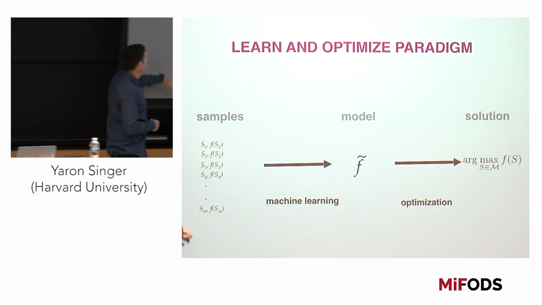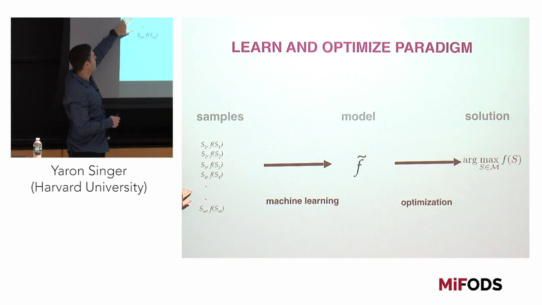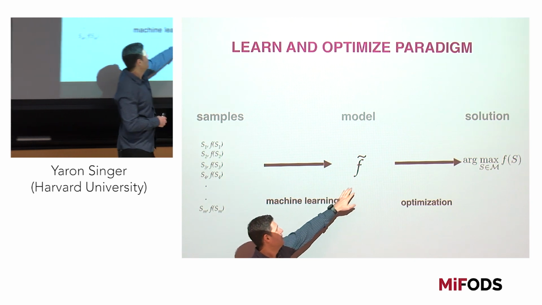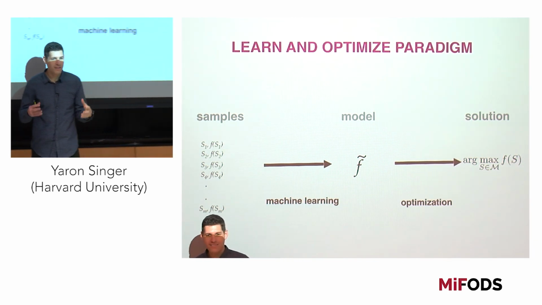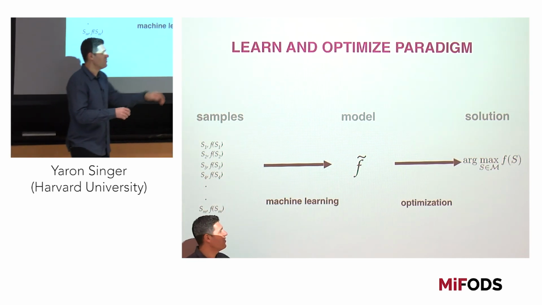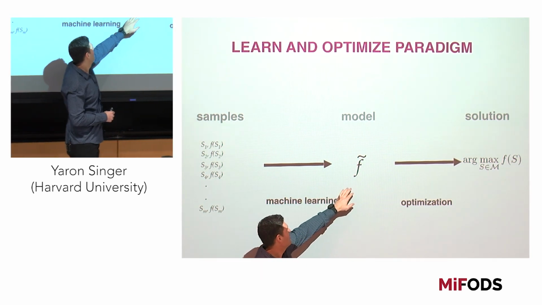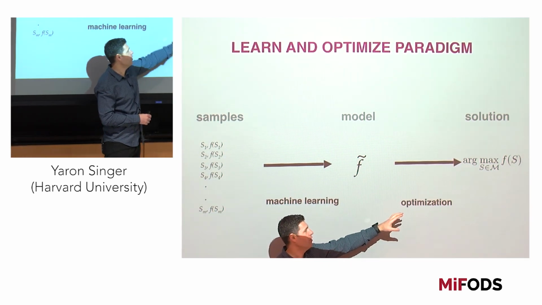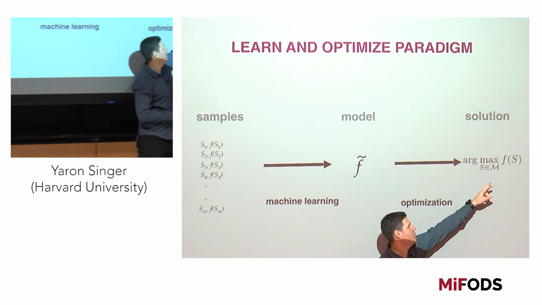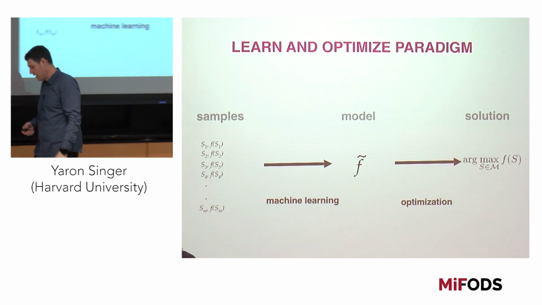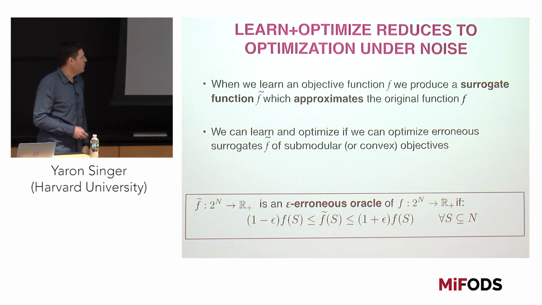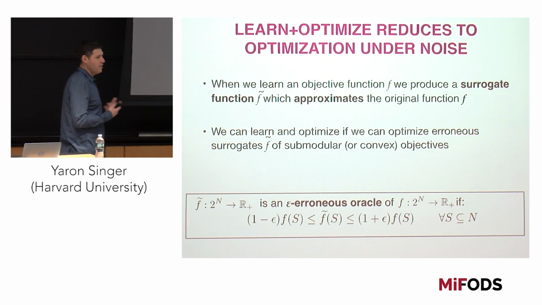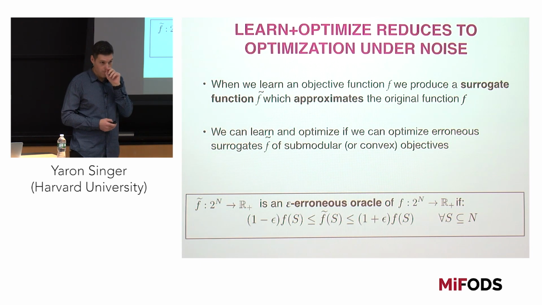So I'm going to observe samples. In the case of a submodular function, I'm going to observe sets and the values of these sets. I'm going to use machine learning to come to some sort of model, which is a surrogate function. This is f tilde, which is not really f. It's an approximation of f, because I'm learning. And then I'm going to try to optimize this objective using an optimization algorithm. Whenever we're learning a function, basically we produce some sort of surrogate function that approximates the original function that we actually want to optimize.